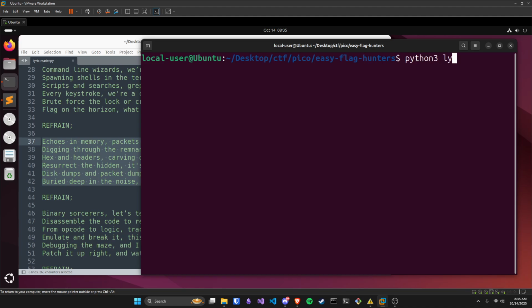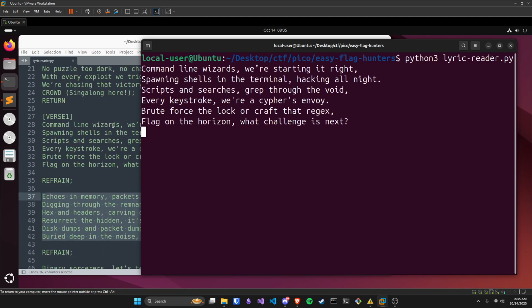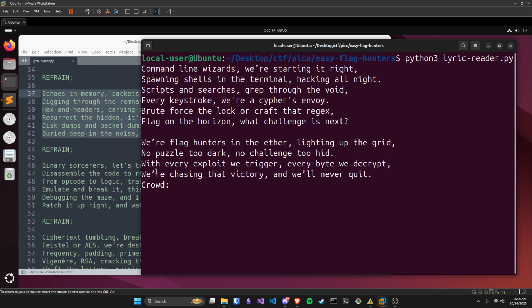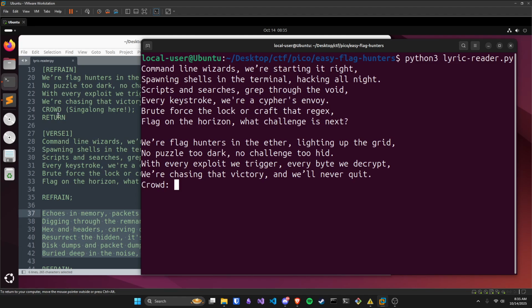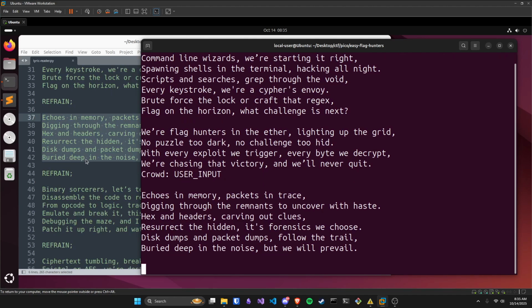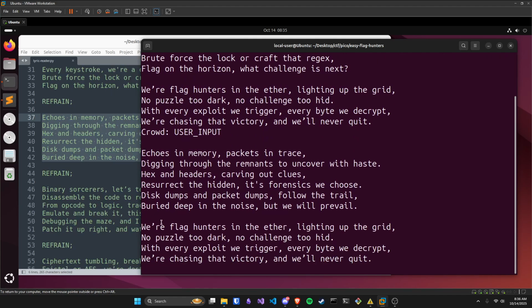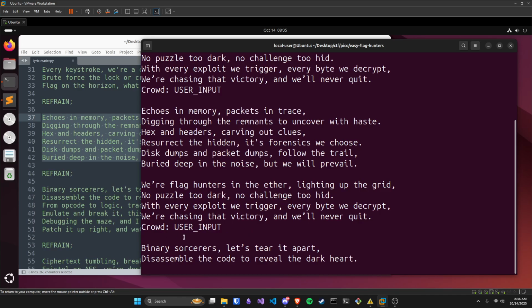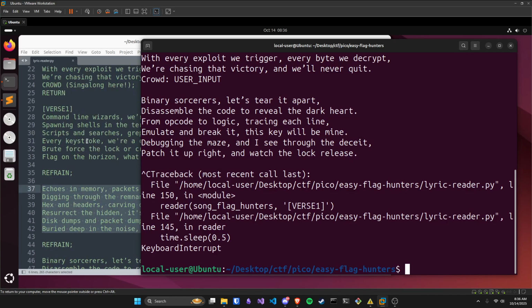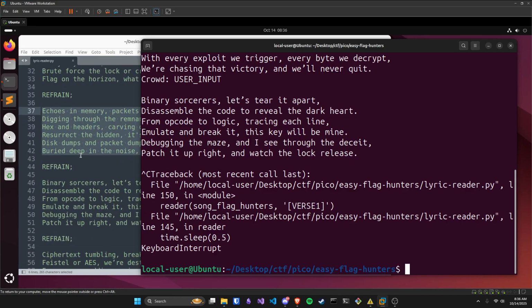So we could see that lyric reader.py, yep, it starts with the command line wizards, then it jumps to the refrain. And within the refrain, right, there's the crowd variable, so it has our input. So I'm just going to put user input. Then it jumps back to echoes in memory. Then it goes back to the refrain. You can see our user input again is used, and then it prints out the rest of the song and basically jumps back and forth from the song to the refrain.